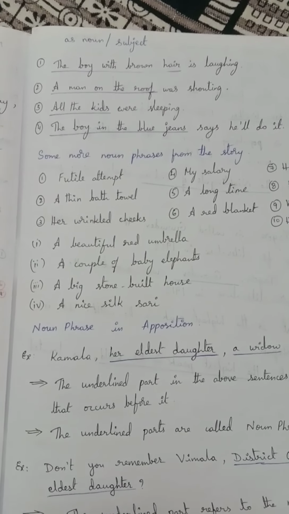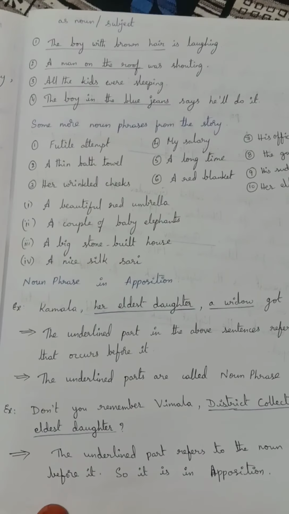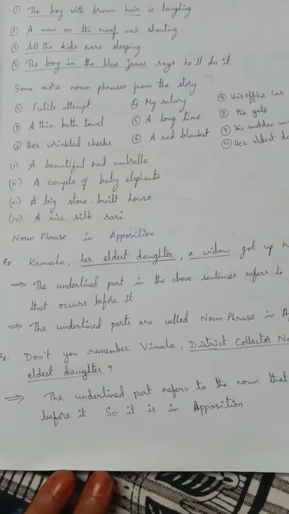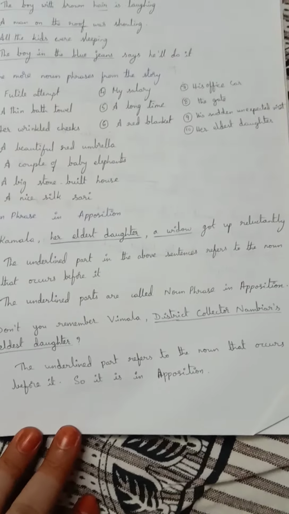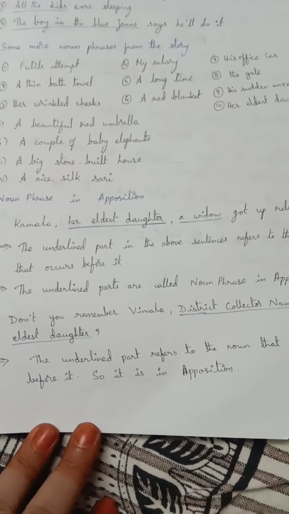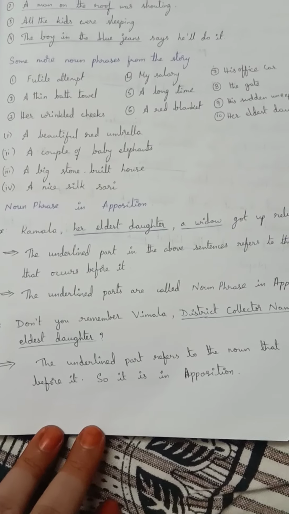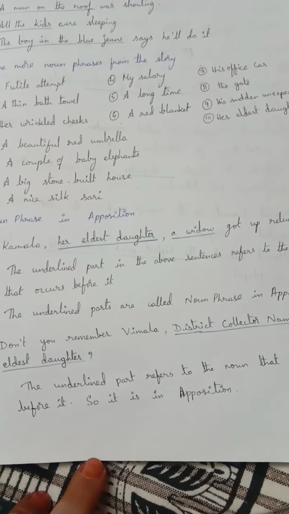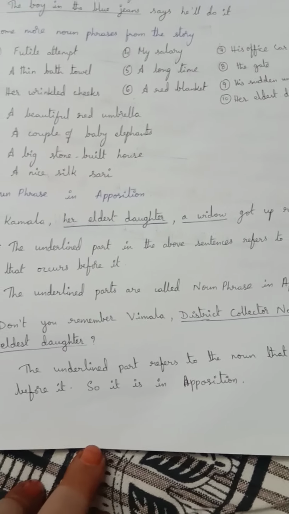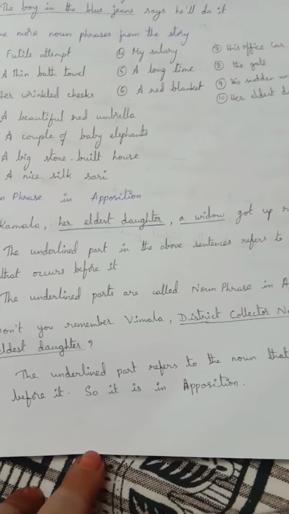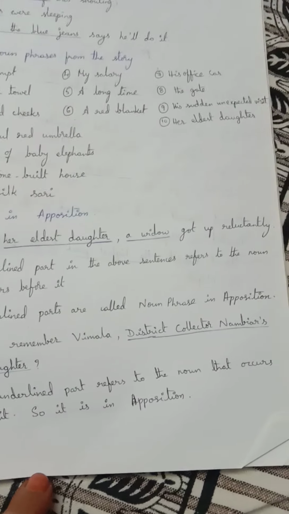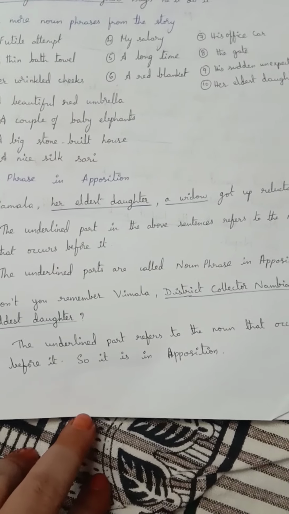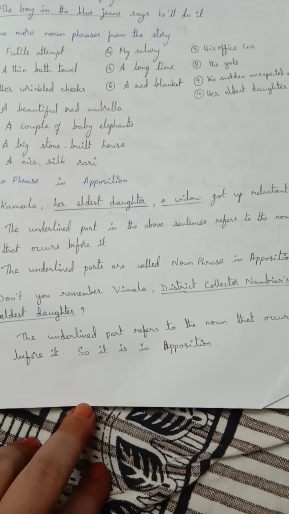In our first unit, we have the grammar part, the noun phrase in apposition. Apposition is nothing but it tells about the same person. A noun phrase tells about the same noun. Okay, for example, Kamala, her eldest daughter, a widow, got up reluctantly. This example is from our textbook only, children.